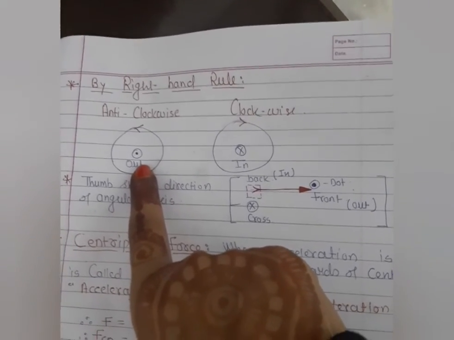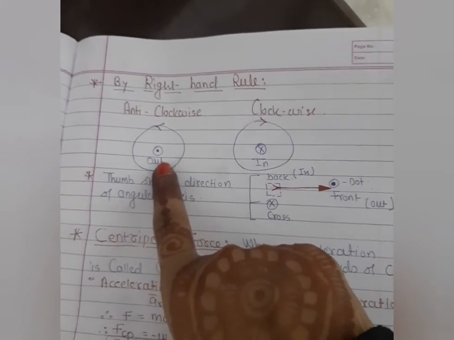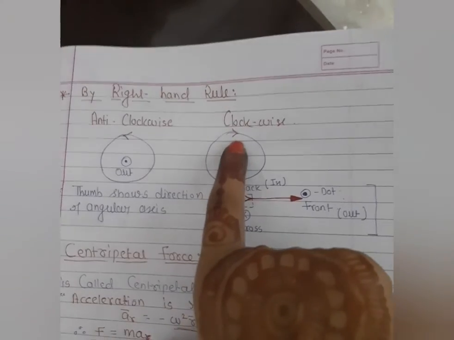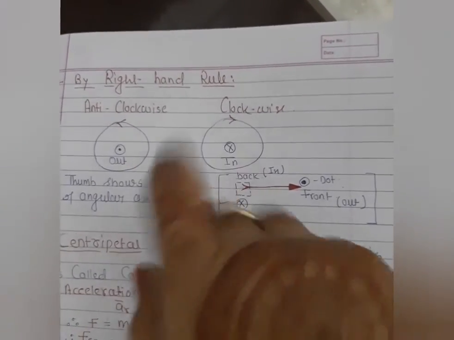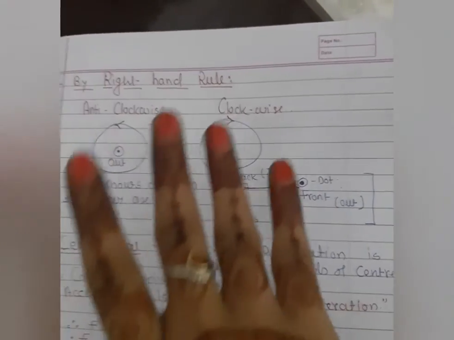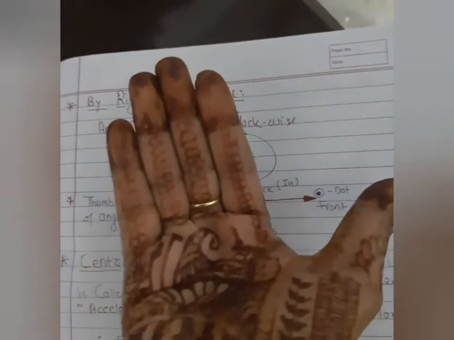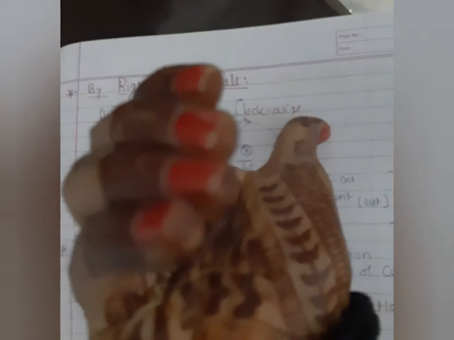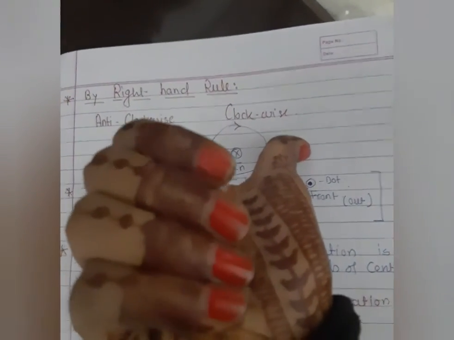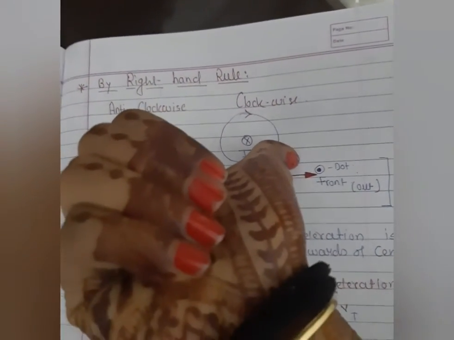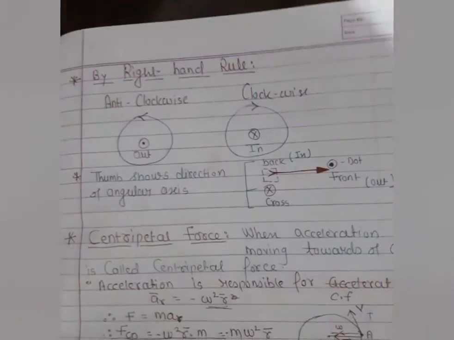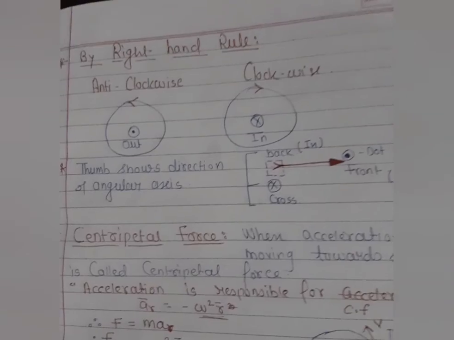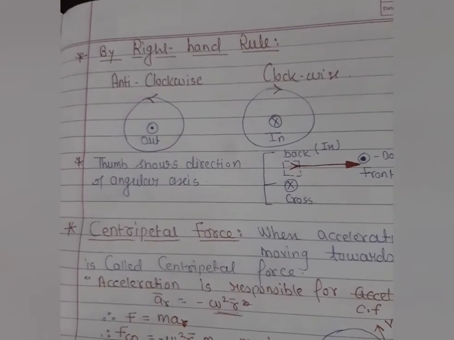Hope you are very clear about it. It's a very simple process. You can try at home. When the particle is moving in the clockwise direction, the curved finger moves in this direction and the thumb should point in the inward direction. So how has this happened? I hope you are very clear about this direction, and the thumb is moving in the inward direction. The thumb shows the direction of the axis of rotation. So here we get the axis of rotation in this direction.